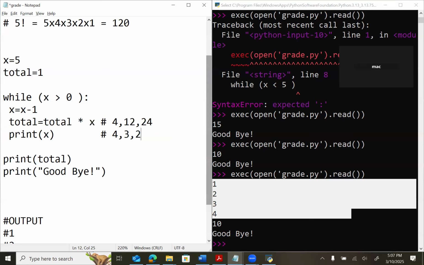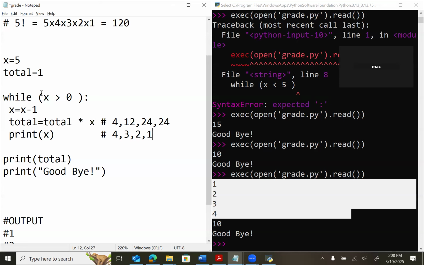2. Go back to the loop. 2 is bigger than 0? Yes. Come down. 2 minus 1 is 1. The new value of x is 1. 24 multiplied by 1 is 24. The total is 24 again. And the value of x is now 1.